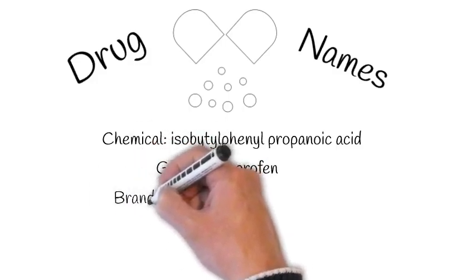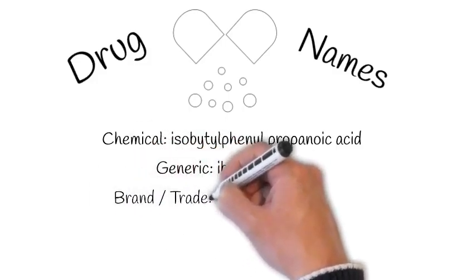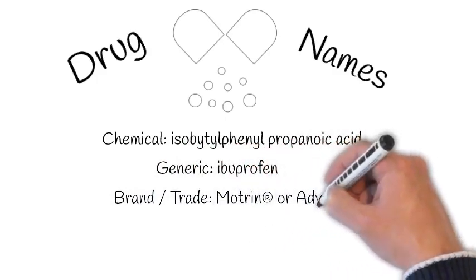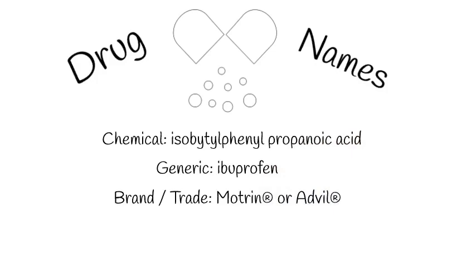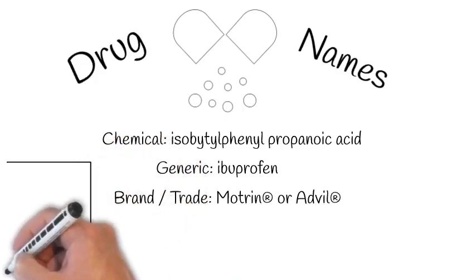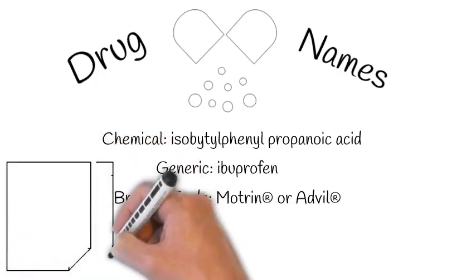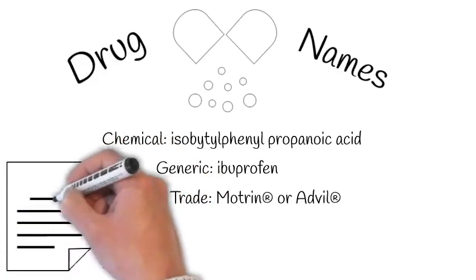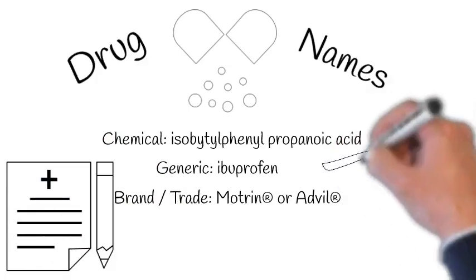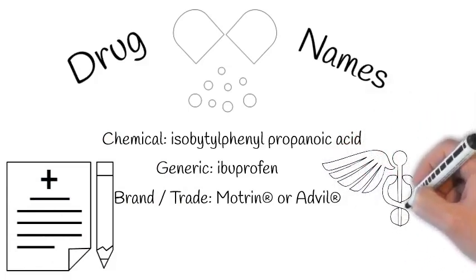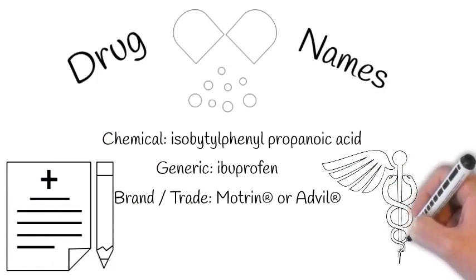The trade or brand name is assigned by the pharmaceutical manufacturer. It is registered by a specific manufacturer and only used by that manufacturer. It is possible for the same drug to have multiple brand names. It can be identified because it will always be capitalized and carries a trademark symbol. An example of this is Motrin or Advil. The isobutylphenyl propionic acid, ibuprofen, Motrin, Advil are all different names for the same drug.